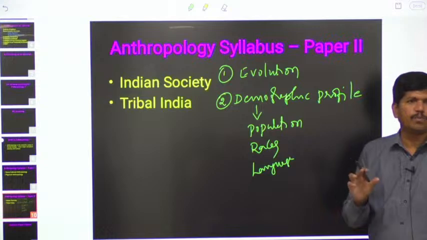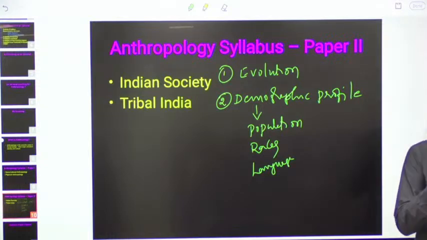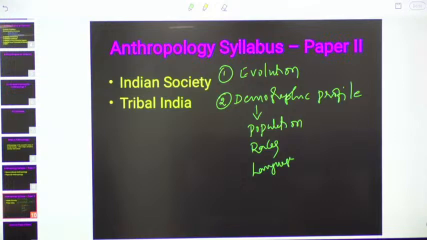Race means a group of population having a set of similar physical characteristics. With respect to a particular set of characters, there will be more similarities. We can easily identify these African people. They have one particular color, we can easily identify. West Indian people, one particular color, we can easily identify.